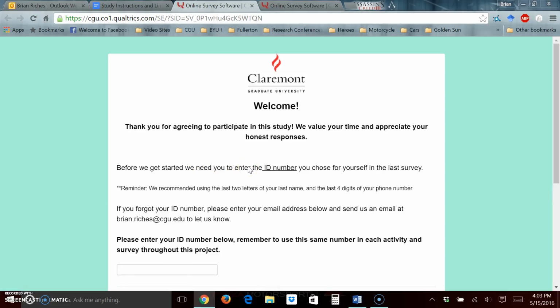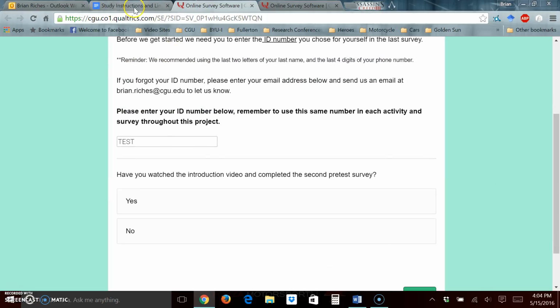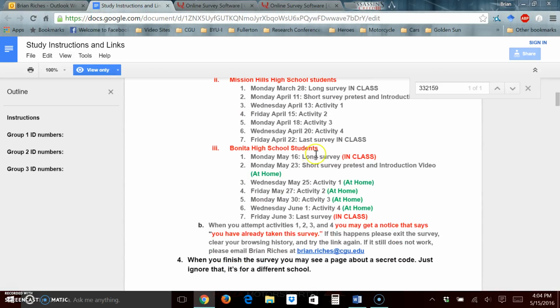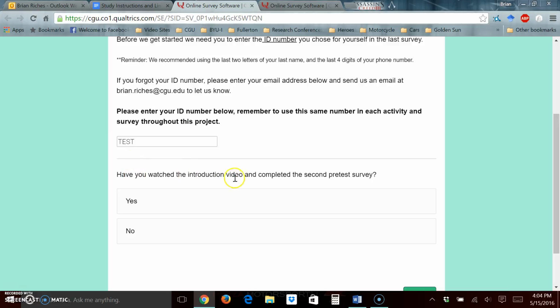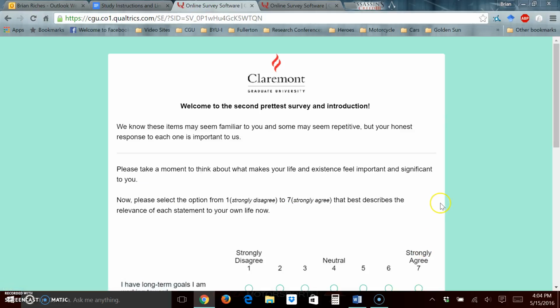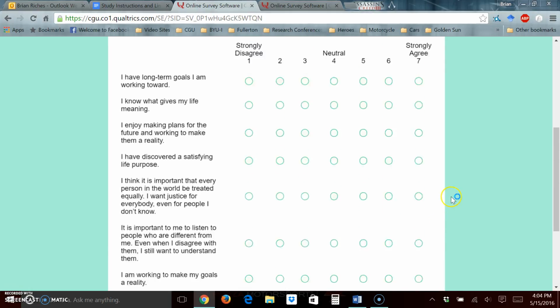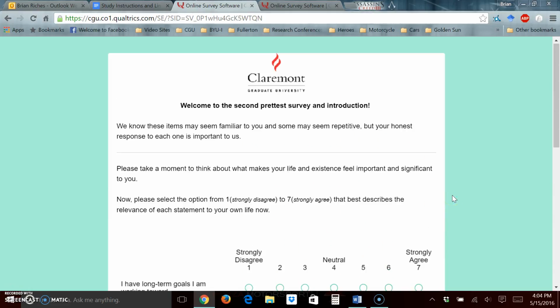That will take you to this opening study page. Again, each time you click that, it'll bring you to this page. This helps you navigate to which activity. Since it's the first activity, and each time actually you'll enter your ID number, I'm just going to say test this time. We can look back here at our schedule. It's May 23rd, so we're doing a short survey pretest and introduction video. This asks, have you watched the introduction video? Well, no, I have not. That's what I'm here to do today. You tell it that, and it will give you a short test and an intro video. Always remember to click this little green button on the bottom right after you've completed surveys. That would be how you get into the very first activity.